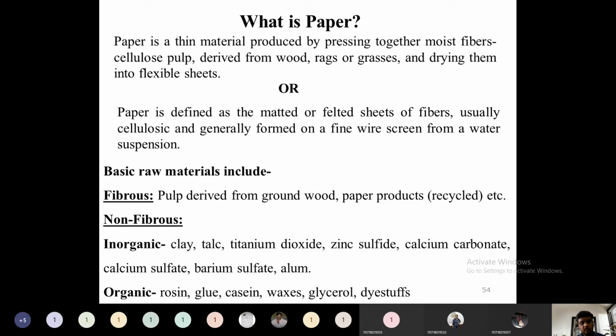Out of the non-fibrous materials, the inorganic ones are clay, talc, titanium dioxide, zinc sulfide, calcium carbonate, calcium sulfate, barium sulfate, alum. These come under the category of inorganic raw materials. Whereas organic raw materials are rosin, glue, casein, wax, glycerol, dyestuffs like inorganic pigments, or we can take dyes directly also. All these are coloring agents. They act as fillers, sizing materials or additives in the paper manufacturing unit.